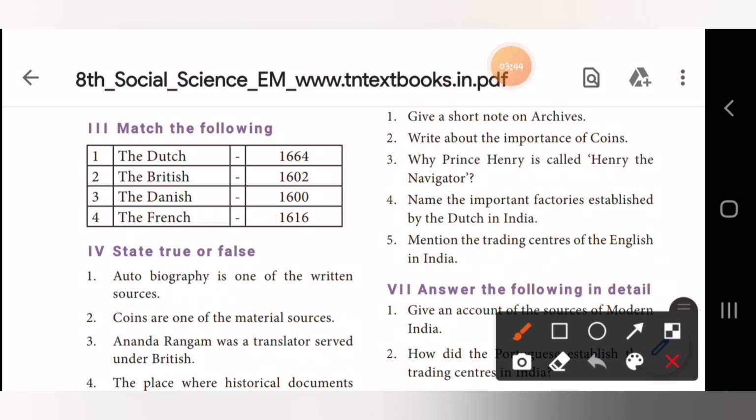Now coming to match the following. First one, the Dutch. The answer is 1602. Second one, the British. The British answer is 1600. Third one, the Danish. The answer is 1616. And the last one, the French. The answer is 1664.